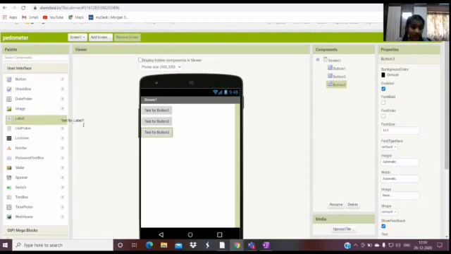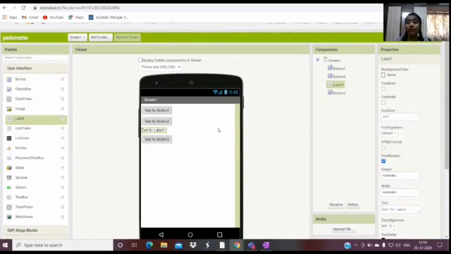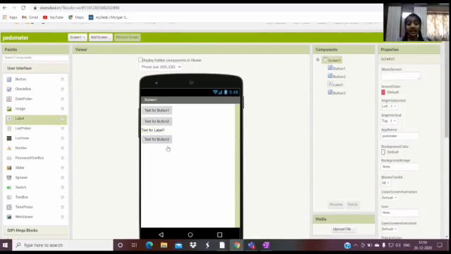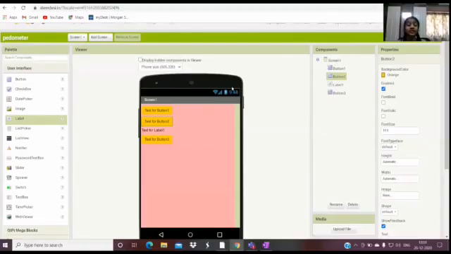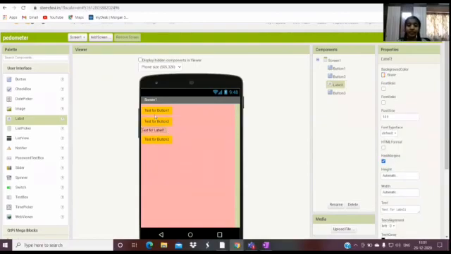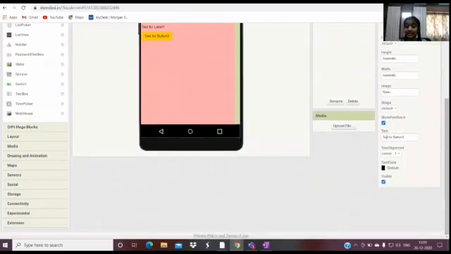So let's give a label for the count, to show how many steps we have done. Let's quickly design it and make it a little bit colorful. Now I gave some color to my buttons and my label right here. So now let's change the text over here. Let's give this to be the stop.